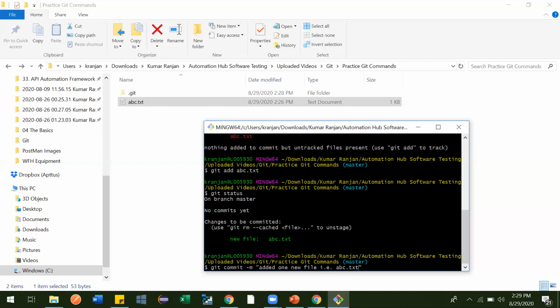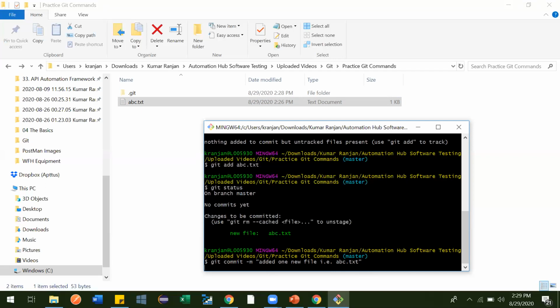See, no need to specify this, this is not mandatory. This is like a message, whatever message you want to add, it will get added. With that, this commit will happen with that message. It is not important or mandatory to provide the file name that you have added. Any message, whatever message you want, you can just put it and press enter.